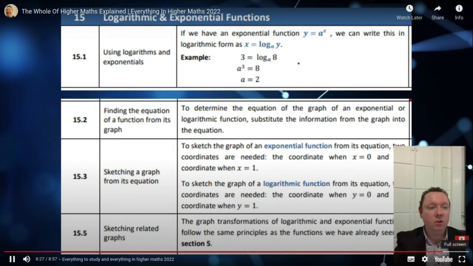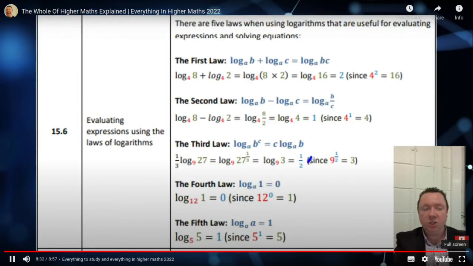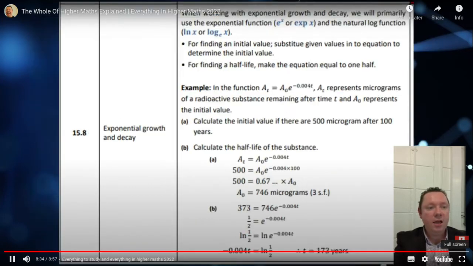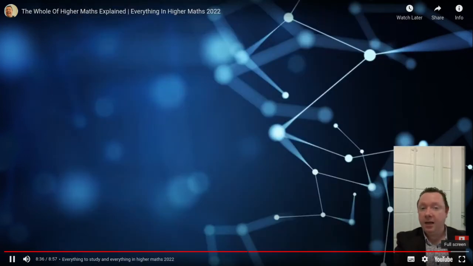Log rules, log equations, sketching related graphs, evaluating expressions using rules of logs, exponential growth and decay, and that's us done.